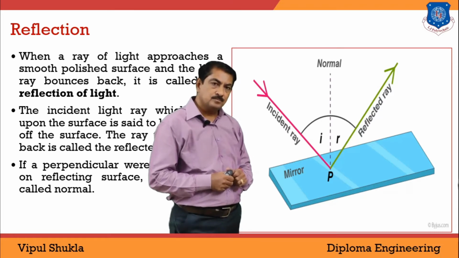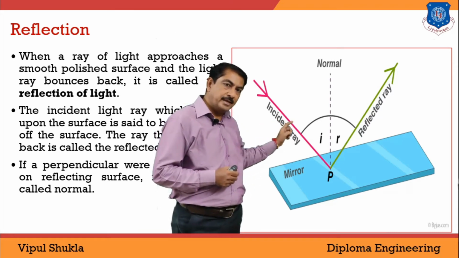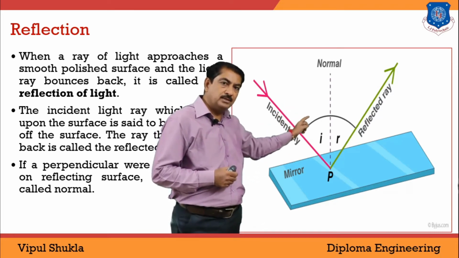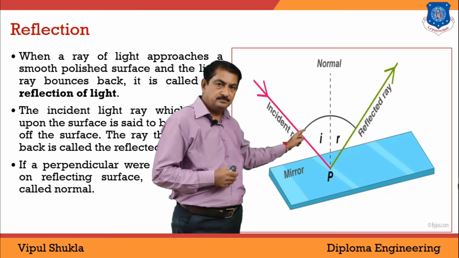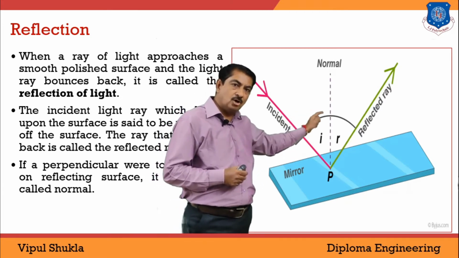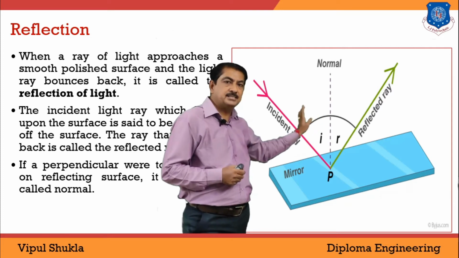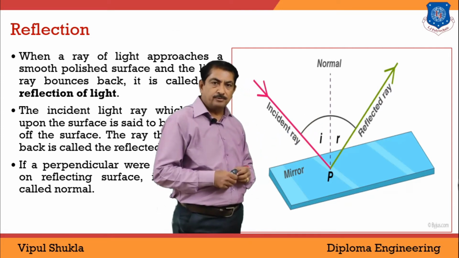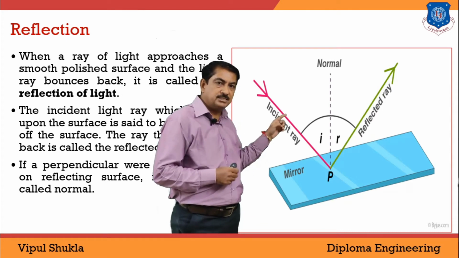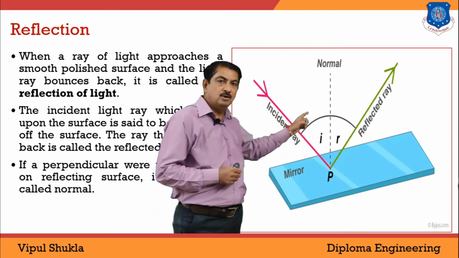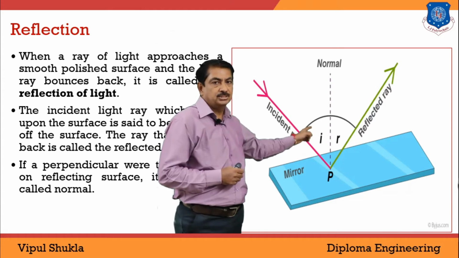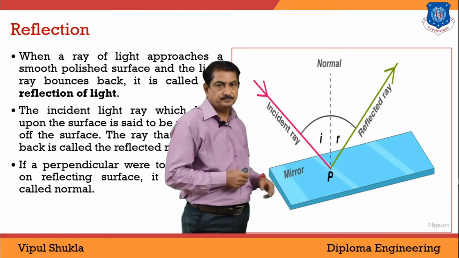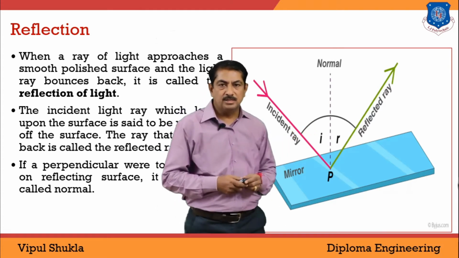Second, look in this figure: the angle between the incident ray and the normal is the angle of incidence, and the angle between the normal and the reflected ray is the angle of reflection. So according to the laws of reflection, the angle of incidence, that is i, is equal to the angle of reflection, that is r. So this is about reflection.